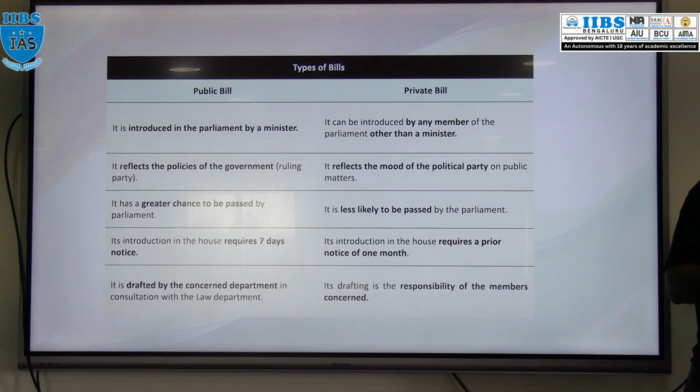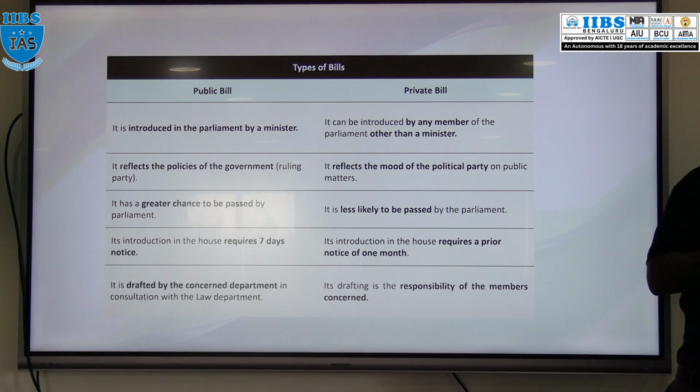Why? Because that bill is introduced by the ruling party, the party which has the majority. So obviously there is a high chance of passing that public bill. And does it require any notice period? Yes, a 7 days notice period is required before the introduction of a public bill.